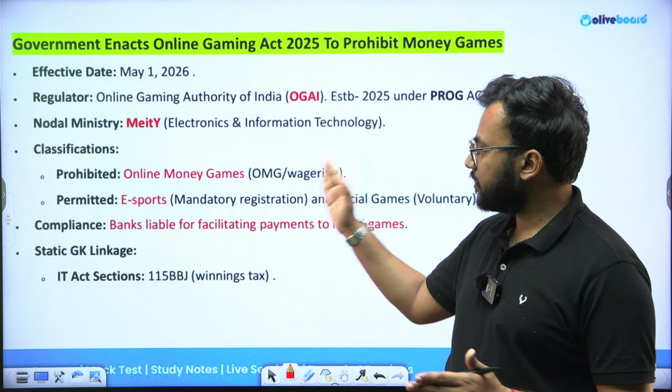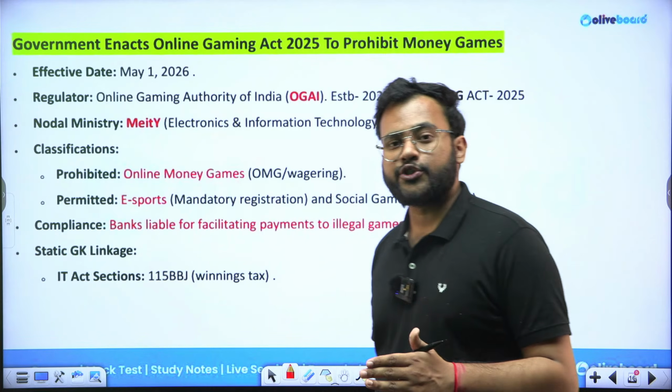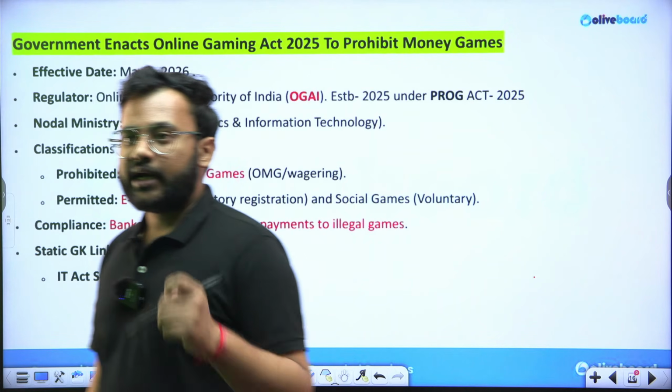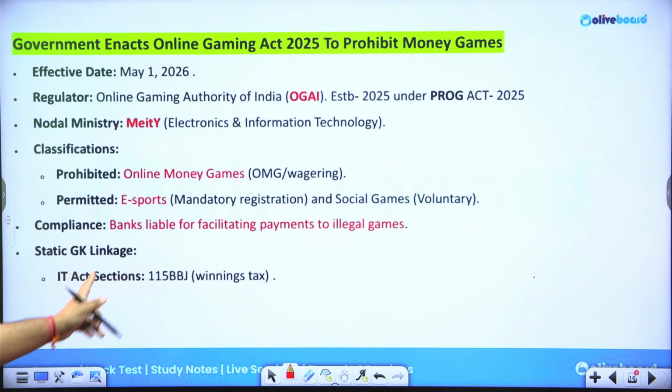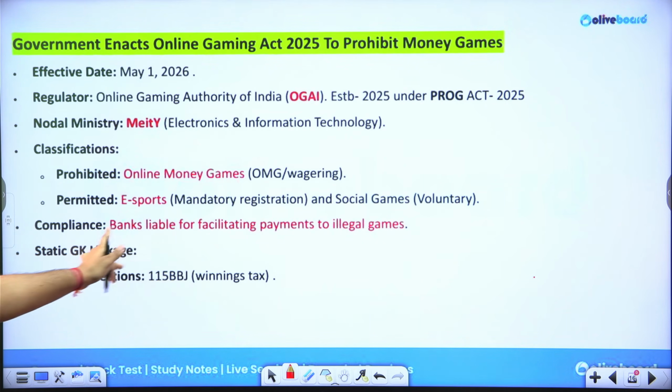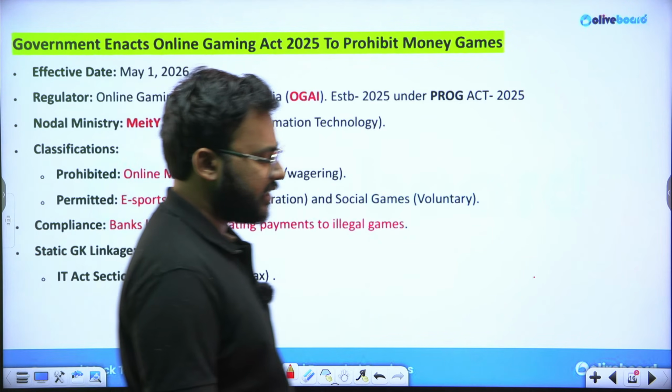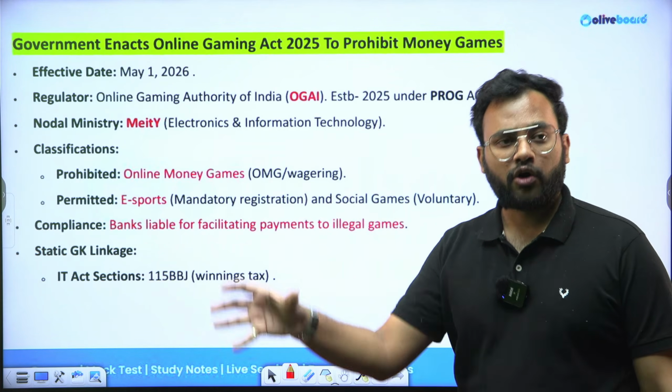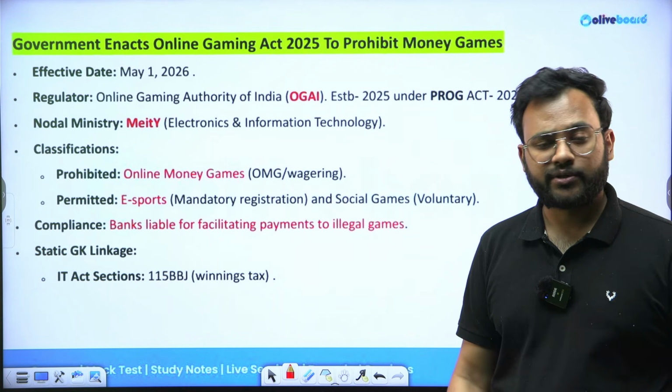So the government has warned even the regulatory institutions and the banking ecosystem that for any transaction being done, you have to do mandatory registration, and you also have to verify the credentials of these particular partners, the companies which indulge in these types of money related or gambling-like gaming environments.